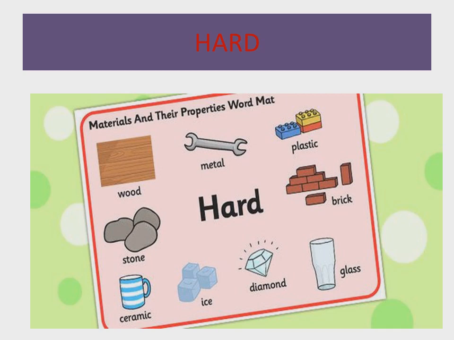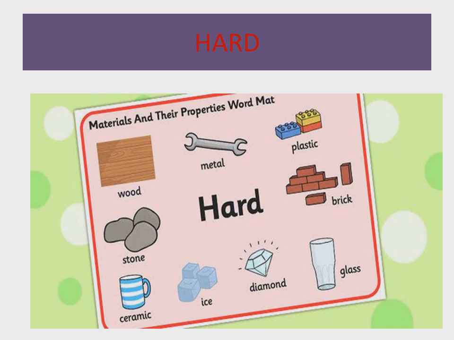Okay, now the next one is hard. H-A-R-D, hard. What are the hard materials? Hard materials means the material whose shape we cannot change easily, and the materials which we cannot break easily, we cannot cut easily, they are called the hard materials.